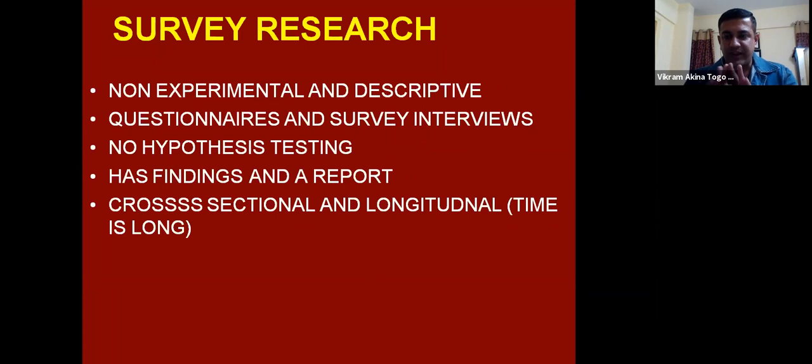Say, for example, we are talking about an individual's thought process. We make a questionnaire based on those variables which we want to test, and we distribute that questionnaire to various individuals. This questionnaire can be distributed by email, it can be handwritten, it can be a pamphlet, it can be through WhatsApp, Google Forms, whatever. There are various types of questionnaires. These give you a response from the respondent, and that analysis we do.